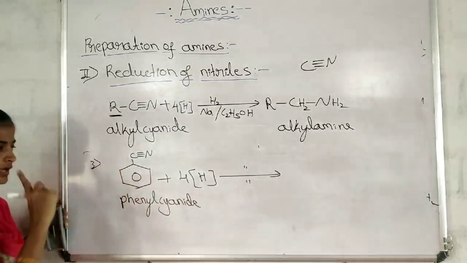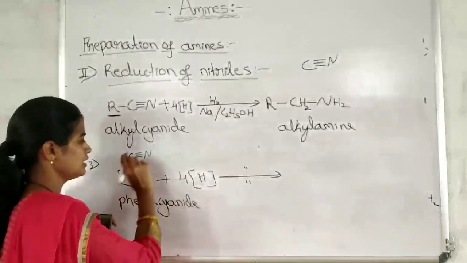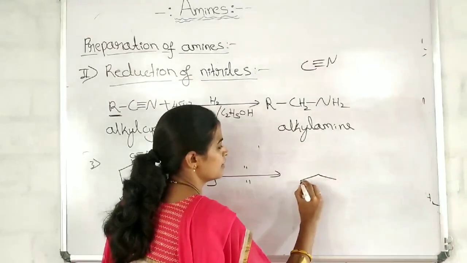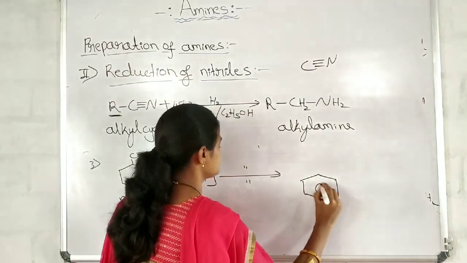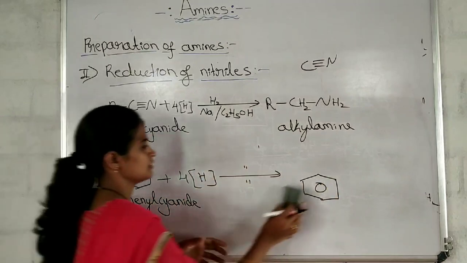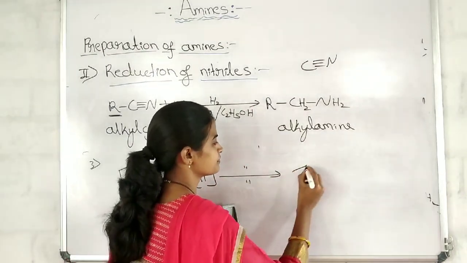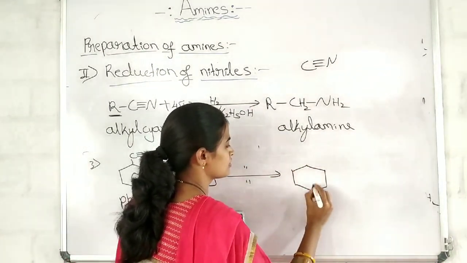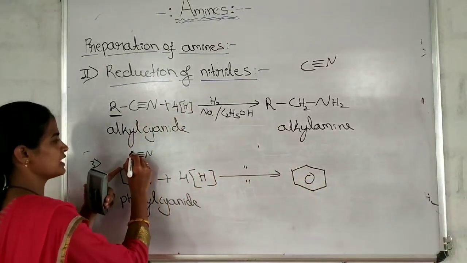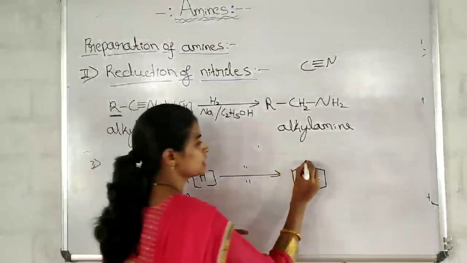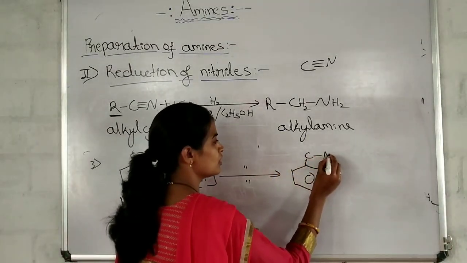What happens? Benzene ring, 2 hydrogen atoms here, 2 hydrogen atoms here. This becomes a single bond.